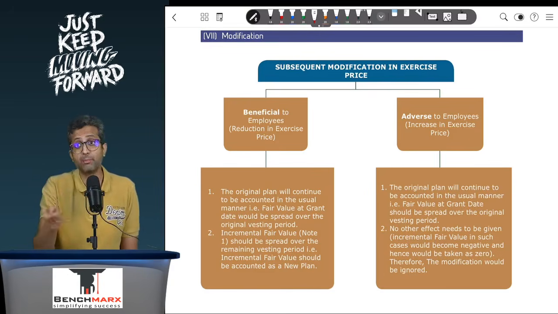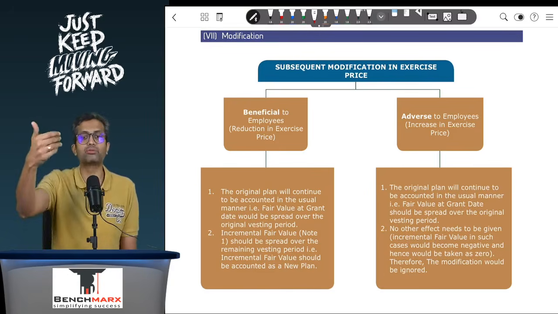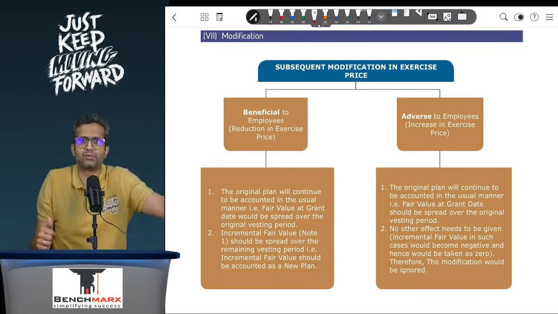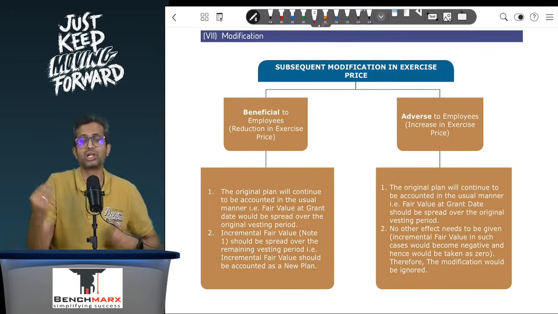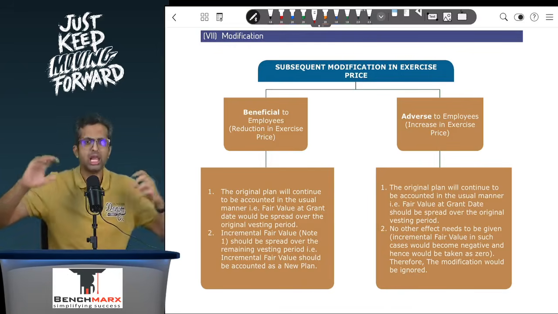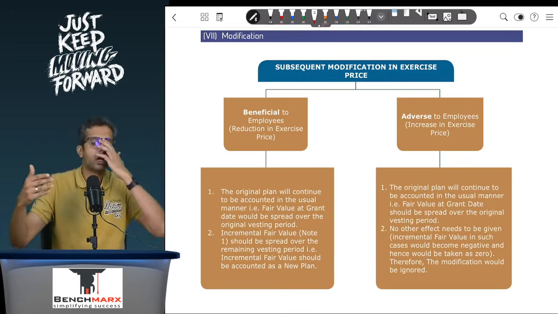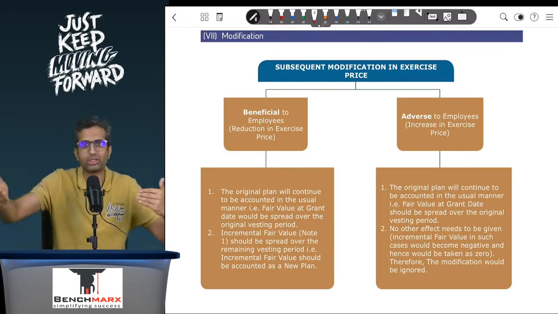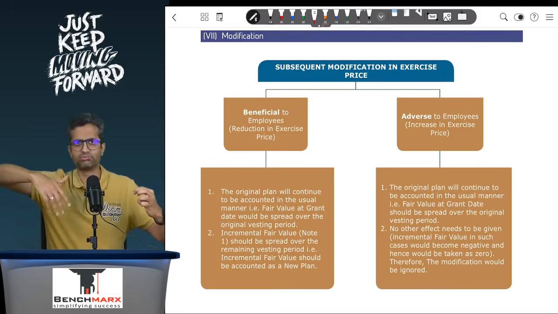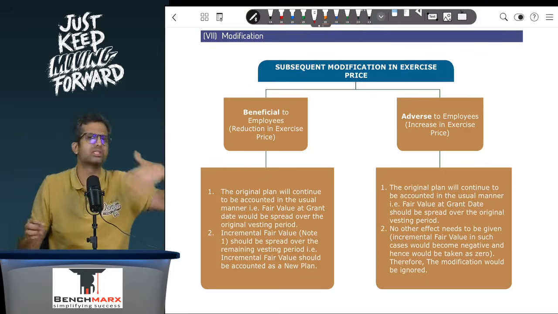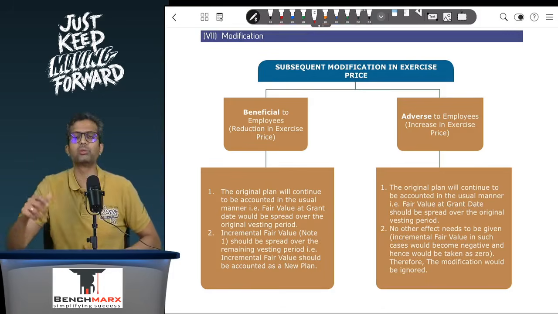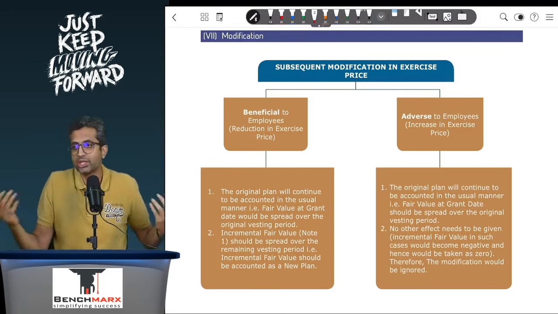And hence, the management's actions increased the value of that paper to 20 rupees. And hence, 15 rupees, which is called the incremental fair value, is considered to be the fair value of the so-called hypothetical new plan. Like, we want to find the fair value of the 250 ml can. We'll say that on the date of modification, the 750 ml bottle is, let us say, quoting at 20 rupees. The 500 ml bottle is hypothetically quoting at 5 rupees. Then the additional 15, I know that's a little illogical, but the additional 15 rupees is the fair value of